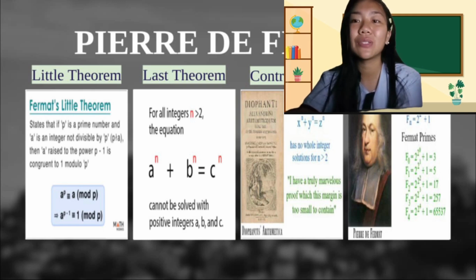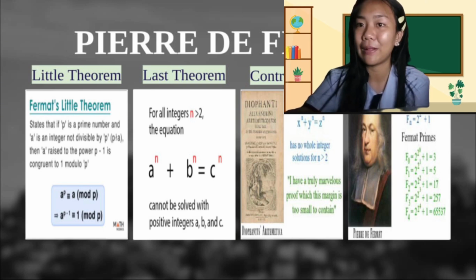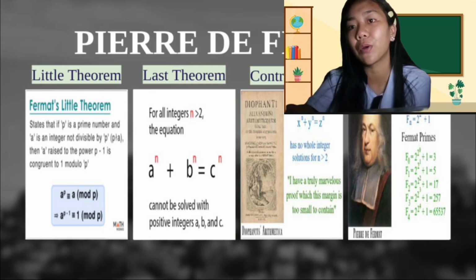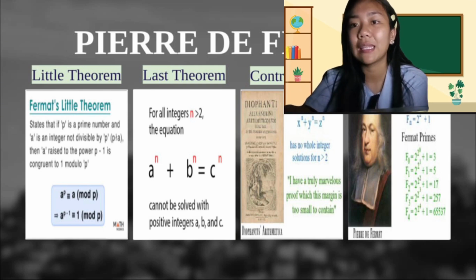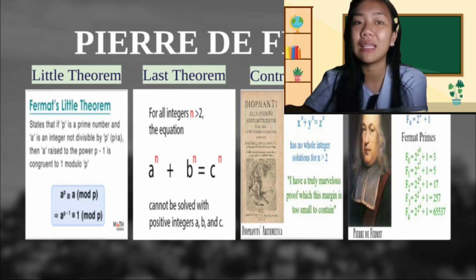And the last contribution of Pierre de Fermat is Fermat's principle. All of us has our own principle in life, about studies, about teaching, about something that we love to do or that motivates us.